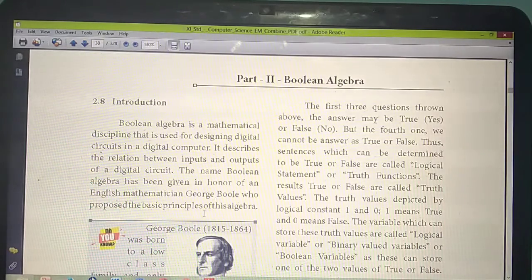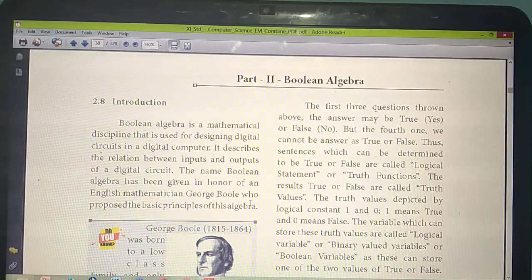He invented the basic principles of this algebra. In maths you have studied about algebra, isn't it? So he devised this algebra, and based on it he proposed Boolean values, or Boolean algebra. Who named this word Boolean? An English mathematician. And what's his name? George Boole. So this is the introduction to Boolean algebra.